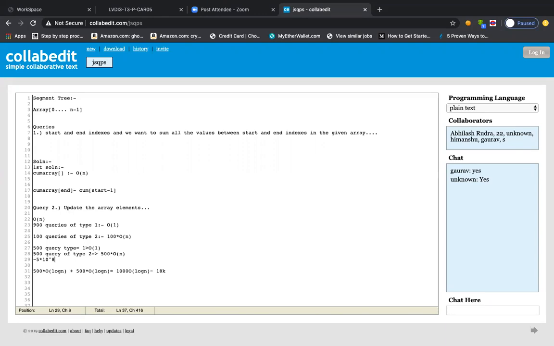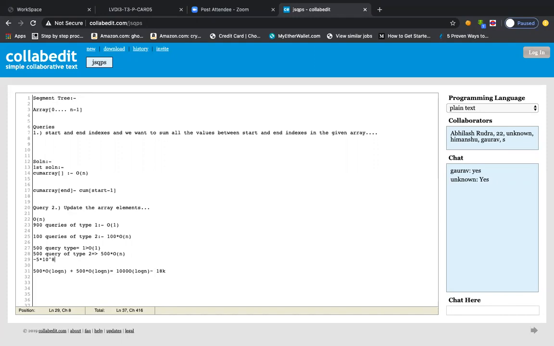When one value is double the other we say it is twice, then triple, 4 times, 5 times, 10 times, 100 times, 10,000 times. So 10 power 4 means 10,000 times. If we can find a data structure such that both queries can be performed in order log n, then we will be 10,000 times faster than the previous technique.